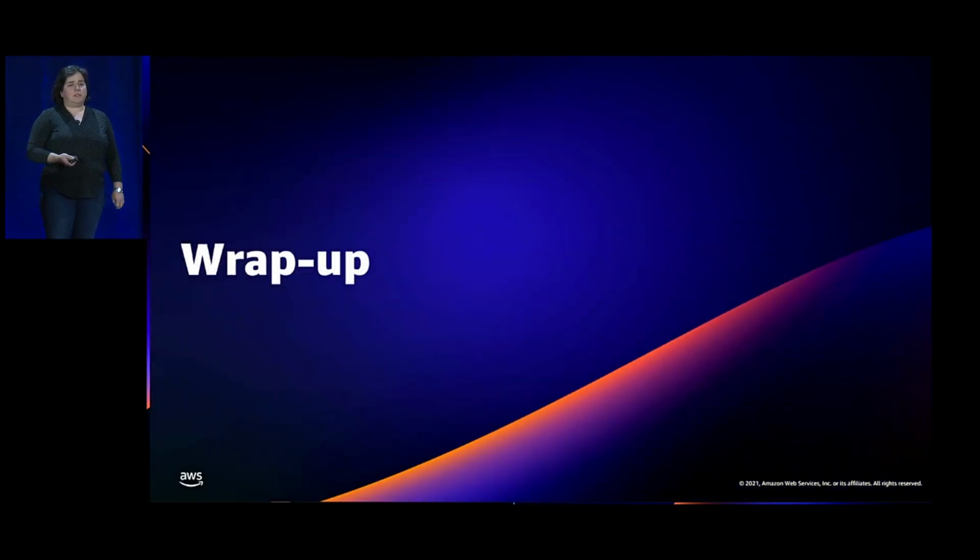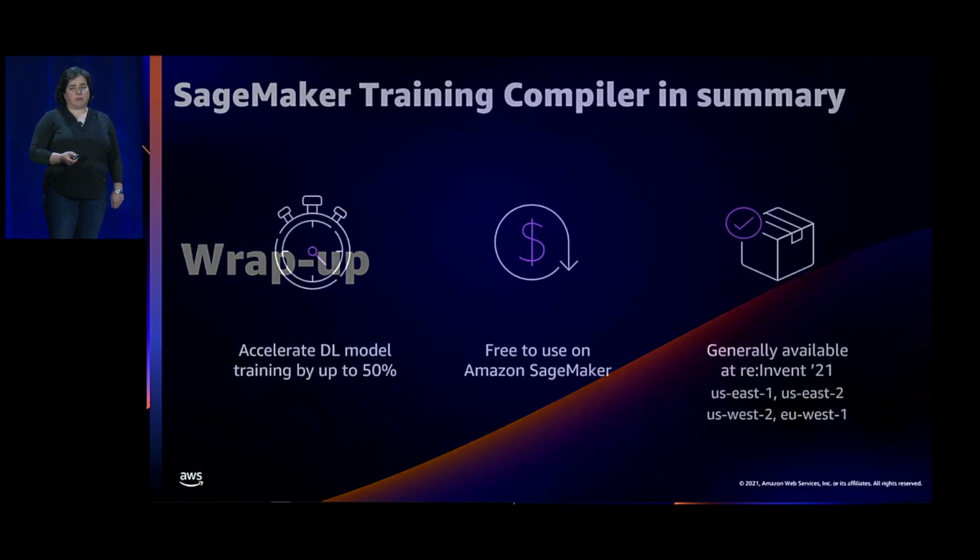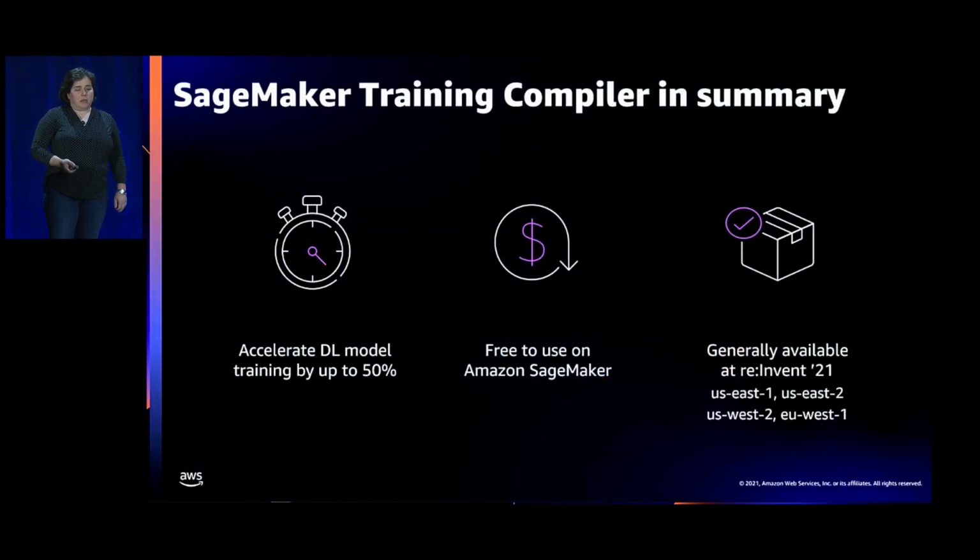So now that we have seen the demo, I'd like to wrap up with a few points to leave you with. To recap, our customers can enable SageMaker Training Compiler on their PyTorch and TensorFlow models to unlock training speedups of up to 50%. Training Compiler is free to use for SageMaker customers, and in fact, customers can use Training Compiler to lower their bills as they are able to train in less time. Finally, I'm excited to announce that SageMaker Training Compiler is generally available starting today.